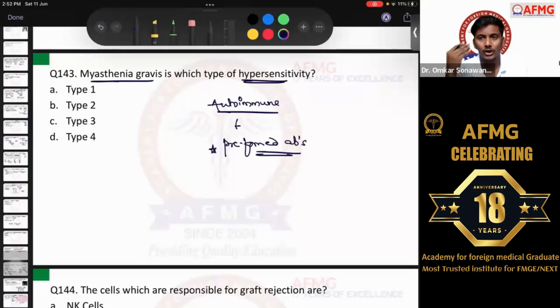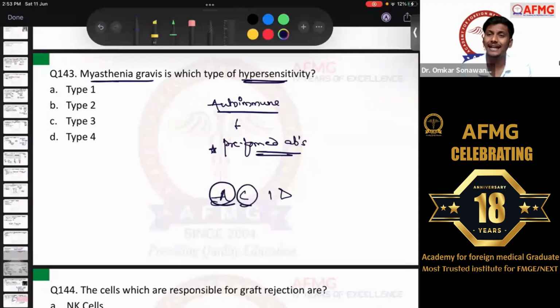And this muscle weakness or ptosis will show diurnal variation, with worsening of symptoms in the evening. So definitely, if it is due to preformed antibodies in the patient, it is a cytotoxic or antibody-mediated hypersensitivity. And we have the mnemonic ACID for hypersensitivity. Type 1, that was also a question, is anaphylaxis. Type 2 is cytotoxic or antibody mediated. Type 3 is immune complex mediated, that is antigen-antibody complex mediated. And type 4 is usually delayed hypersensitivity or cell-mediated hypersensitivity.